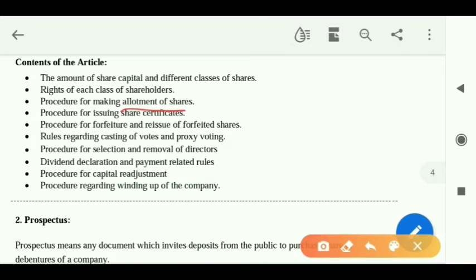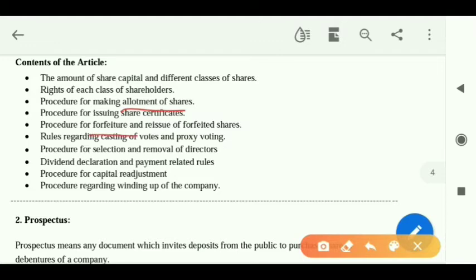Means who needs 10 shares, to them 10 will be given. Who have asked for 5, to them 5 will be given. Who have asked for 20,000, to them 20,000 will be given. Okay, that 50,000 is a total number. Now individually, we will see which person has asked for how many shares, and then those shares would be allotted to them. Forfeiture. What is forfeiture?